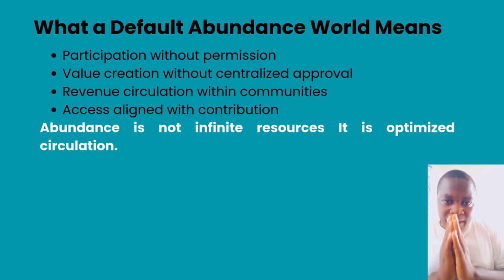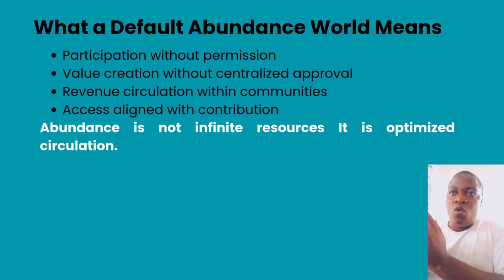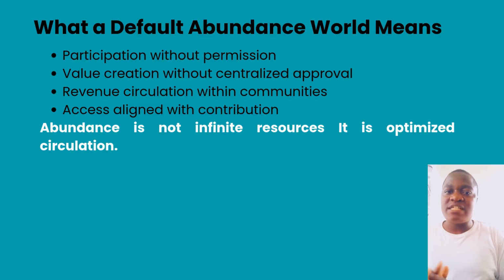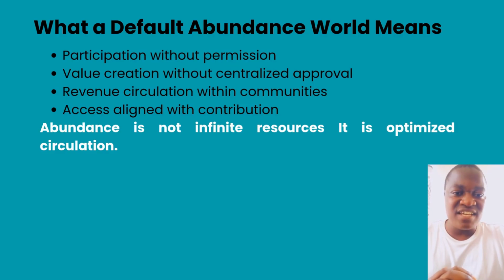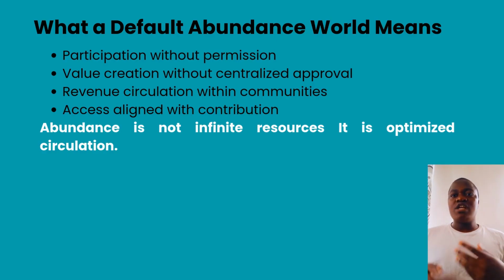So what does a default abundant world mean? For us to say the world we are in right now is a world of default abundance, we need to draw a line and understand what default abundance is. When we say we are in a world of abundance, that means participation is permissionless. Value co-creation without centralized approval. We don't wait for Mark Zuckerberg to tell us what's next with Facebook, but we work for ourselves, we improve our lives and improve our lineages with full time. Then revenue circulation within communities.